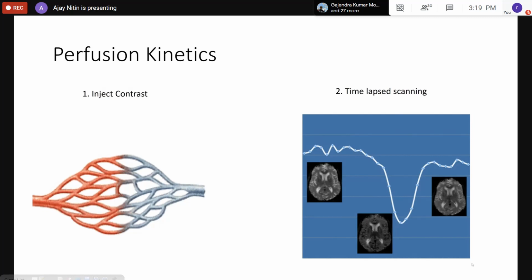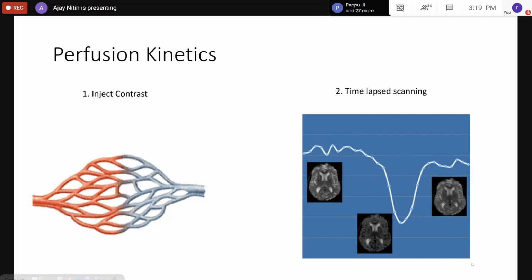And in MR, these contrast agents typically reduce the MR signal. So we have different properties. Like I said, MR is more versatile. You can even make the signal go up or make the signal come down. Right? This is a typical example where I'm showing the signal goes down.